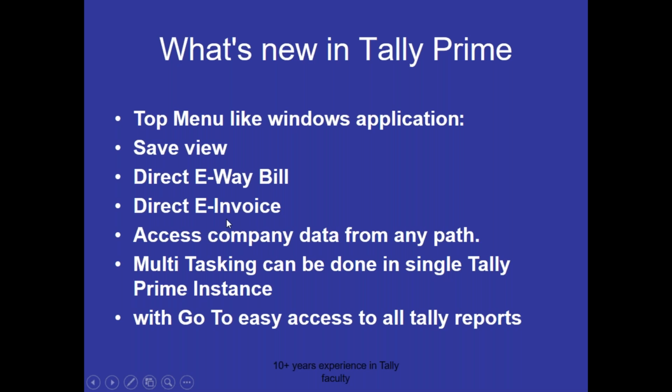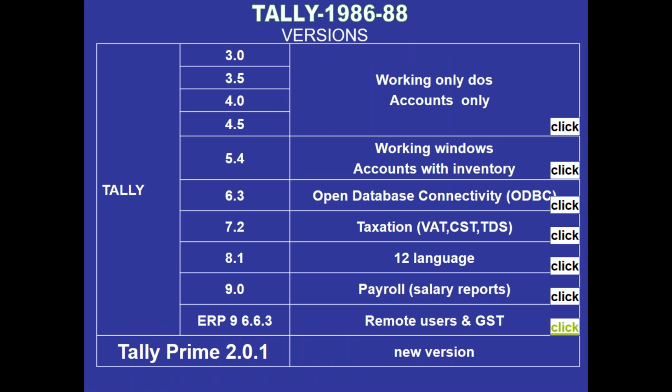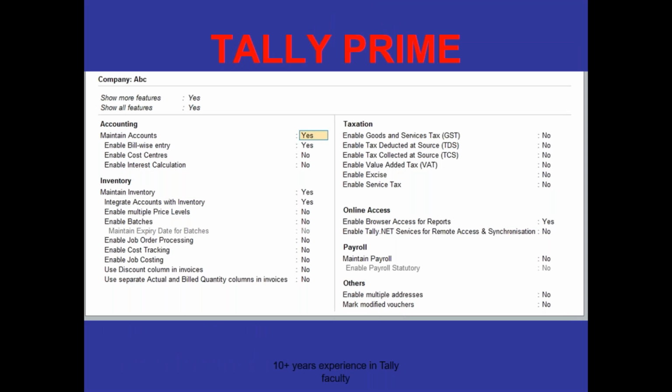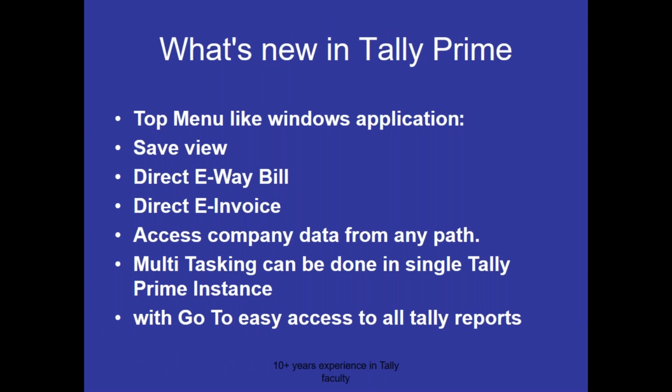Understand? In ERP 9 there is no multitasking feature. If you are preparing an invoice and in the middle of the invoice you want to access any reports, it is not possible. You must cancel the current invoice and go to that specific report menu. But in Tally Prime, there is no need to cancel any invoices. Just go to the Go To option and utilize the multitask options. These are all changes in Tally Prime.